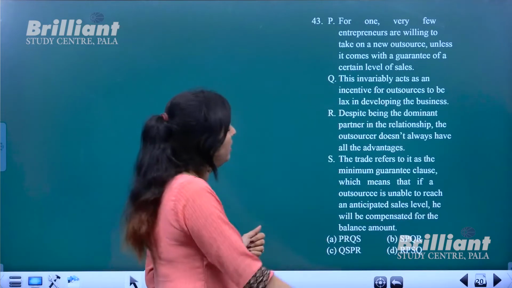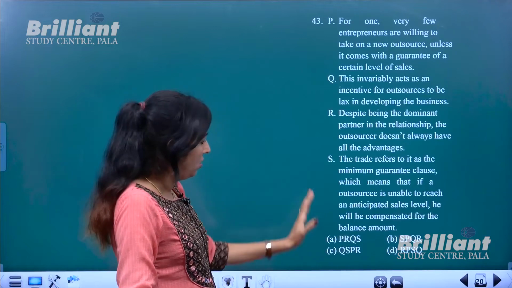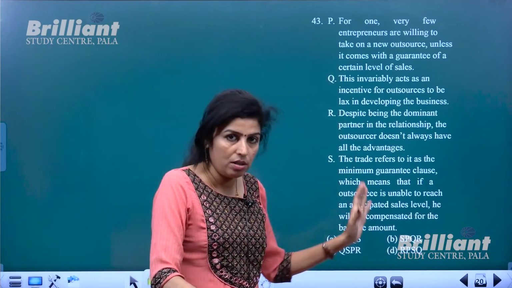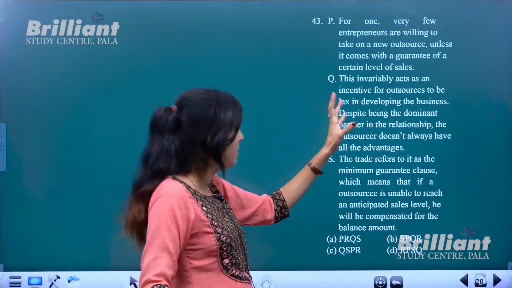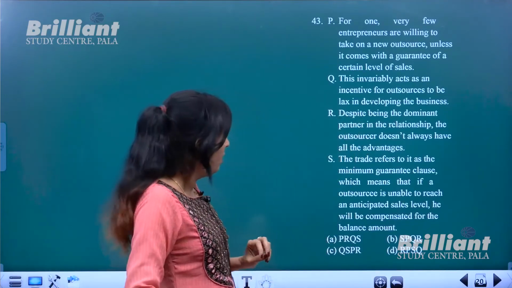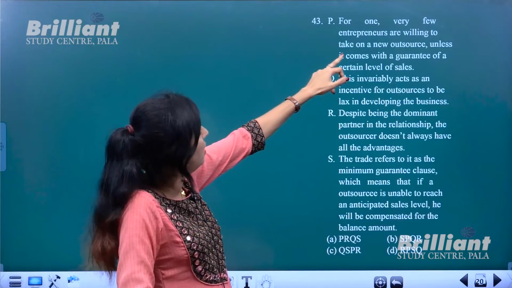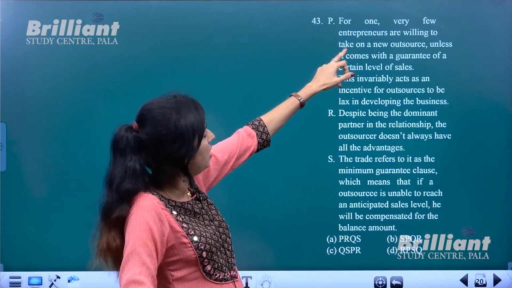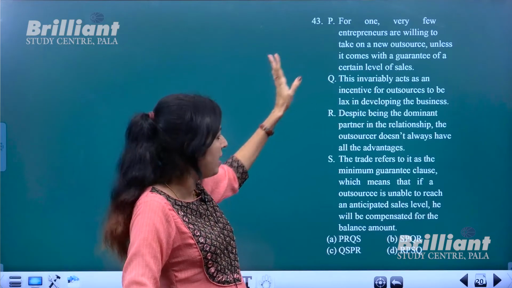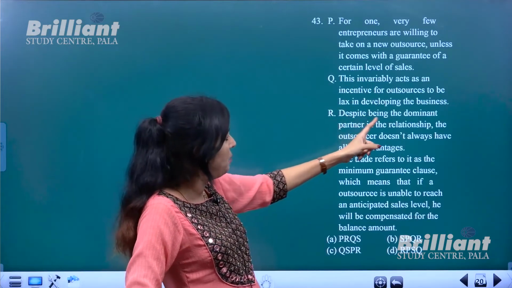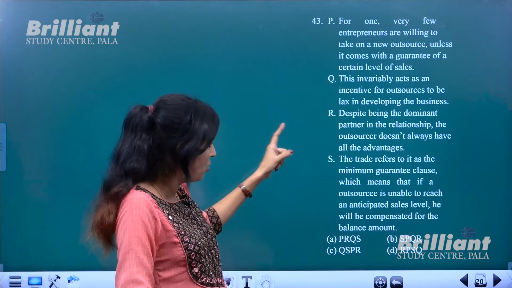Now this also is based on rearranging the sentences to make a meaningful passage. Here also the sentences are given in jumbled way. Now, for one, very few entrepreneurs, so we cannot start with that. This invariably, so you cannot start with Q. Despite being the dominant partner in the relationship, the outsourcer.